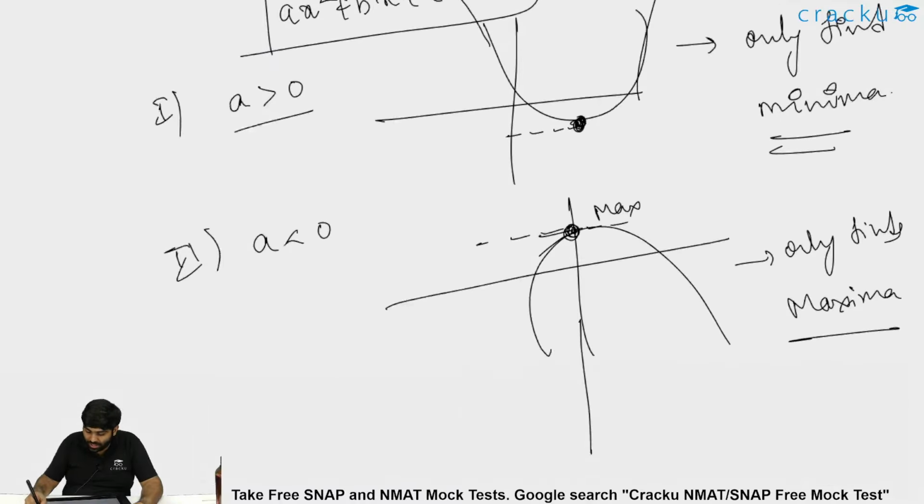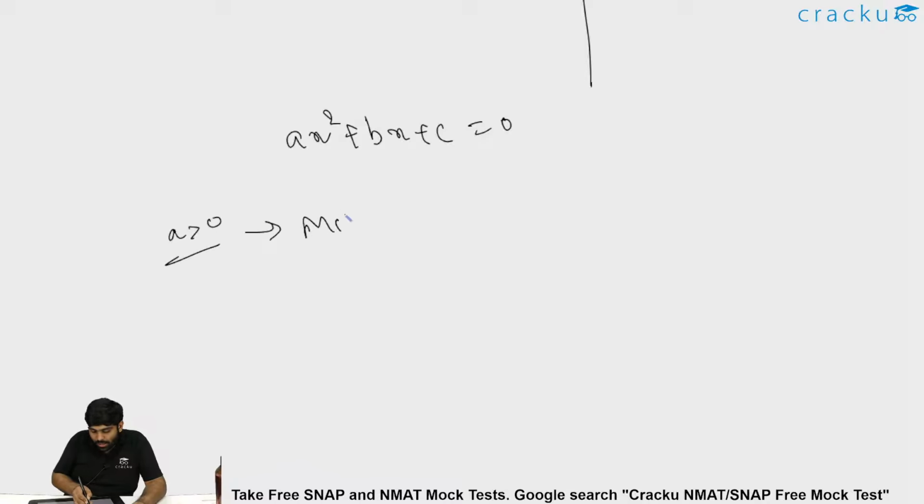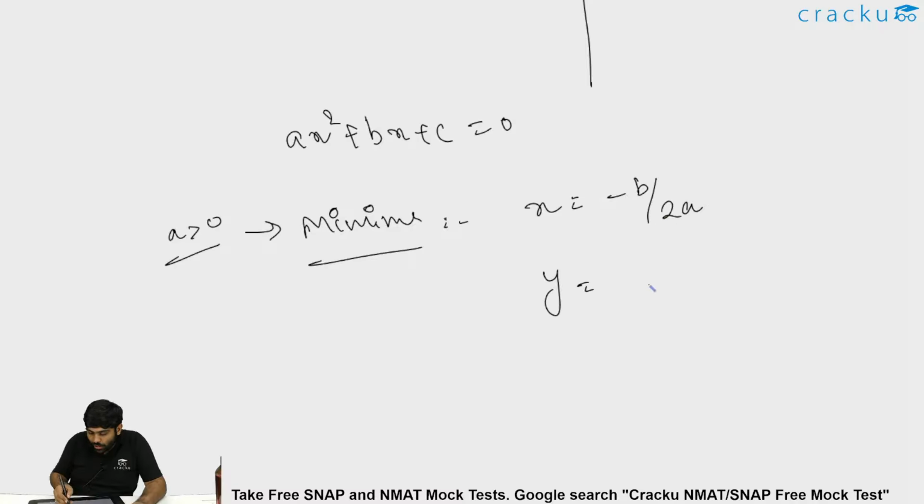So how to find this minimum and maximum is that when ax square plus bx plus c is equal to 0, you say a is greater than 0, then minima comes. How to figure this minima is that it occurs at x is equal to minus b by 2a, and that particular y value would be by substituting this, that is a into minus b by 2a whole square plus b into minus b by 2a plus c.